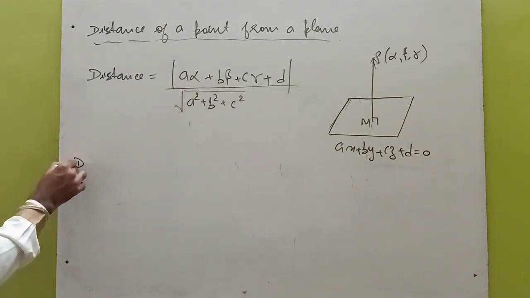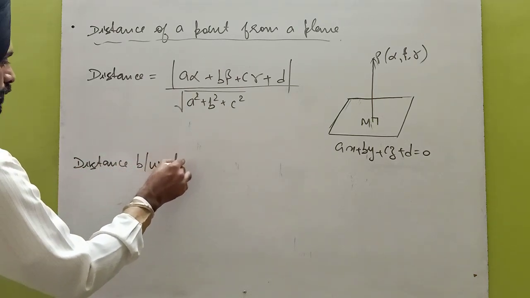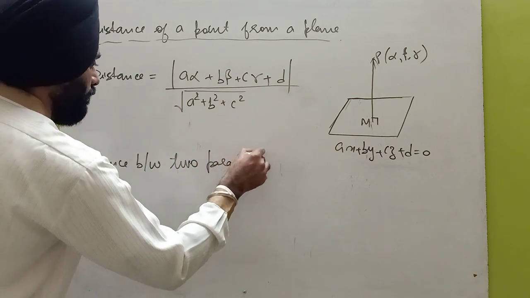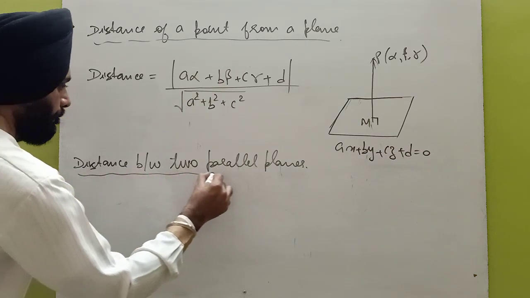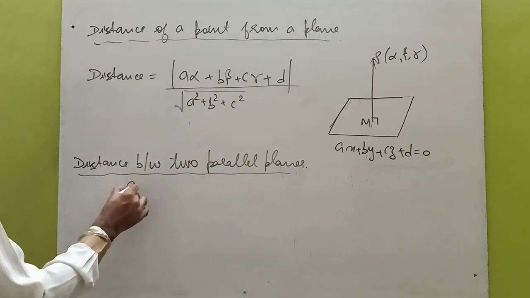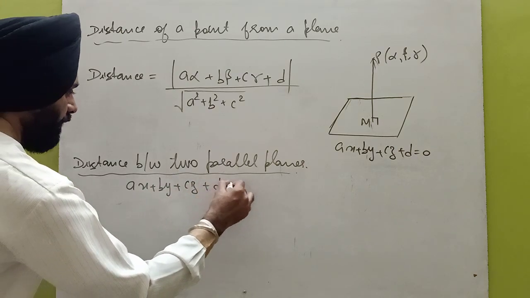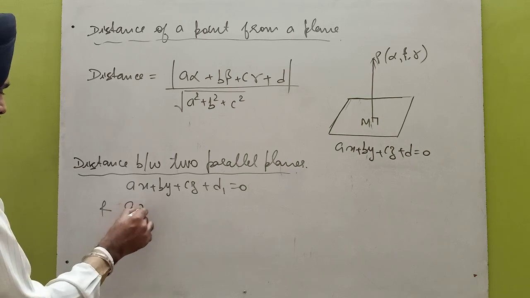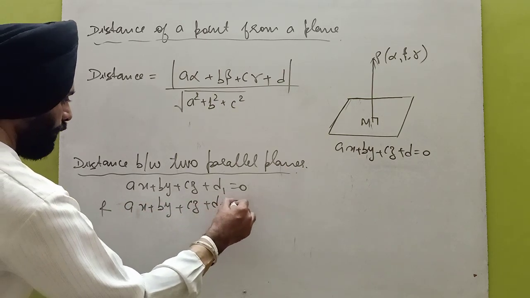Now the next one is the distance between two parallel planes. First of all consider ax plus by plus cz plus d1 equals 0, and the second plane is ax plus by plus cz plus d2 equals 0.